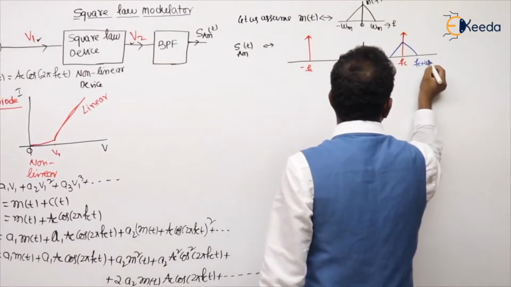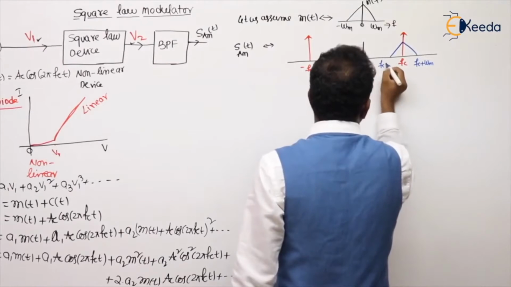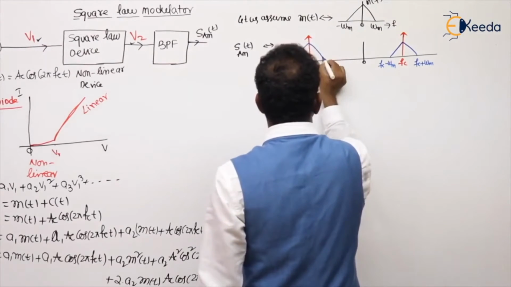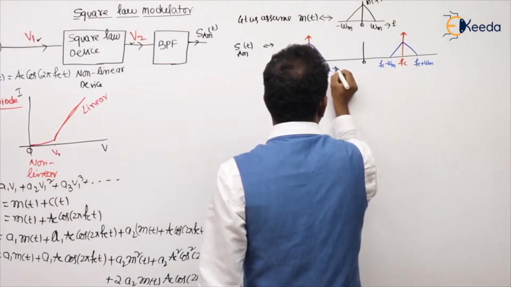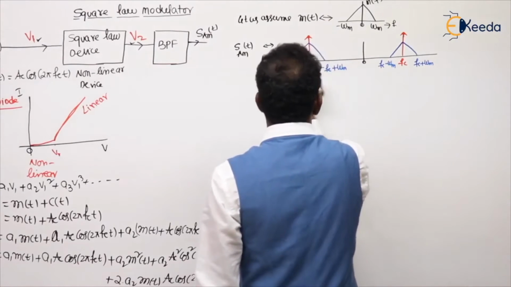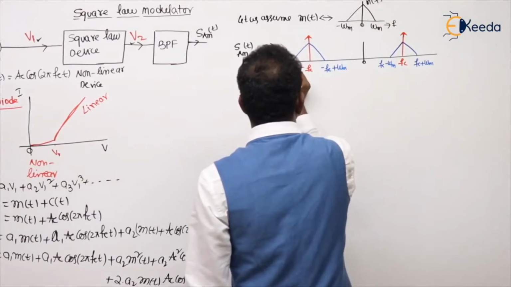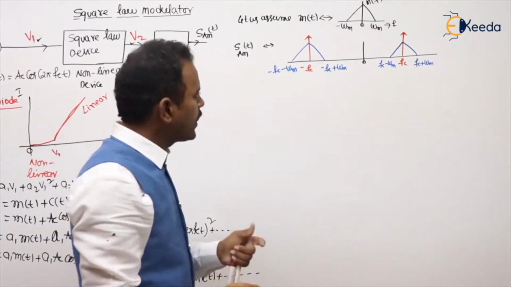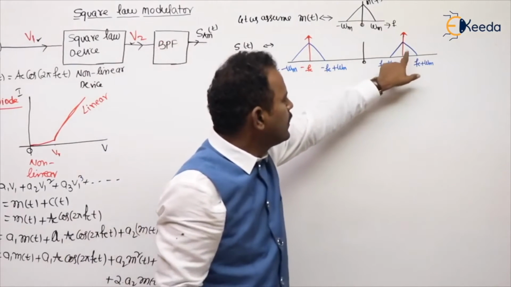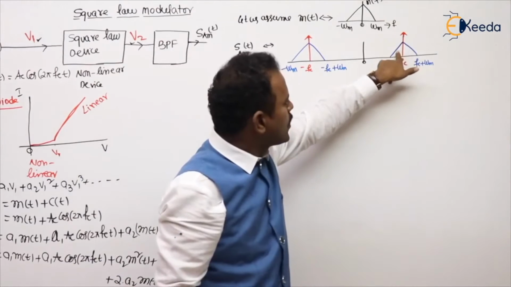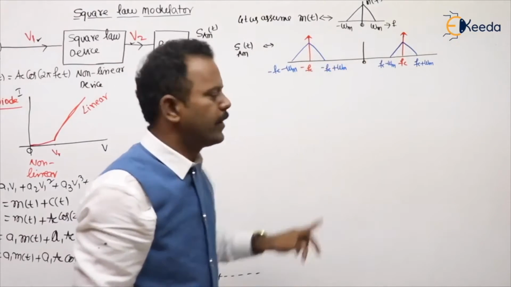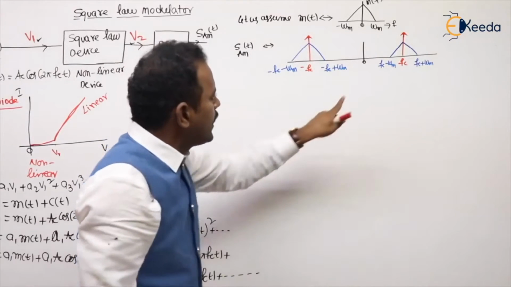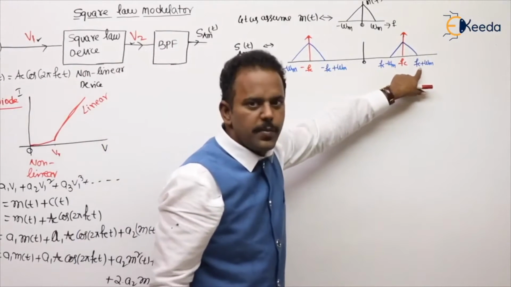This is f_c plus omega_m, this is f_c minus omega_m. In similar fashion, on the negative side, minus f_c plus omega_m and minus f_c minus omega_m. The carrier frequency component is the red color one. This is upper side band, this is lower side band. So our AM has frequencies from f_c minus omega_m to f_c plus omega_m.